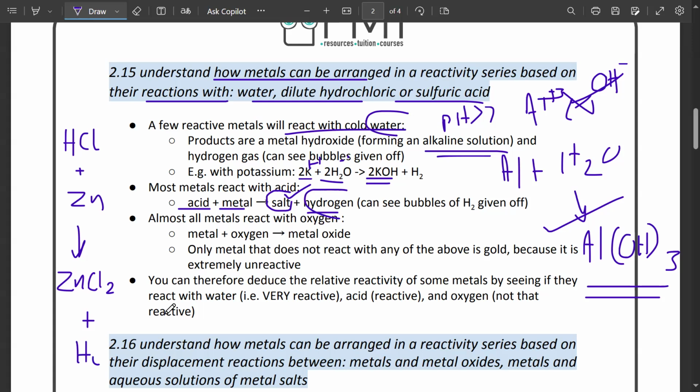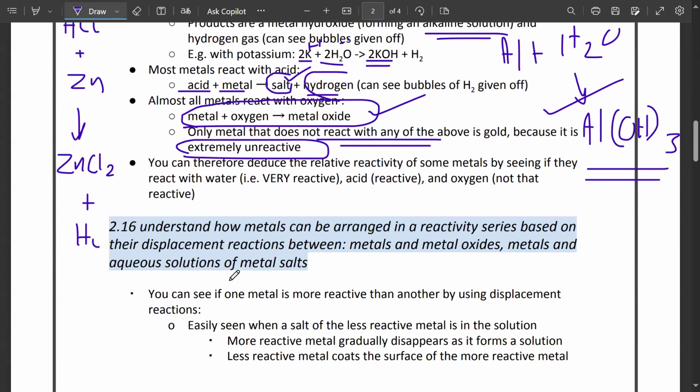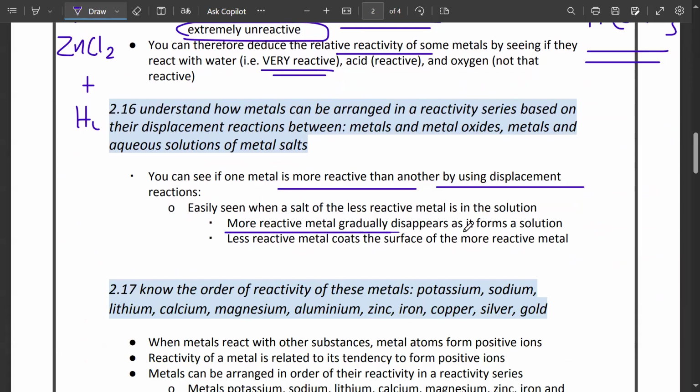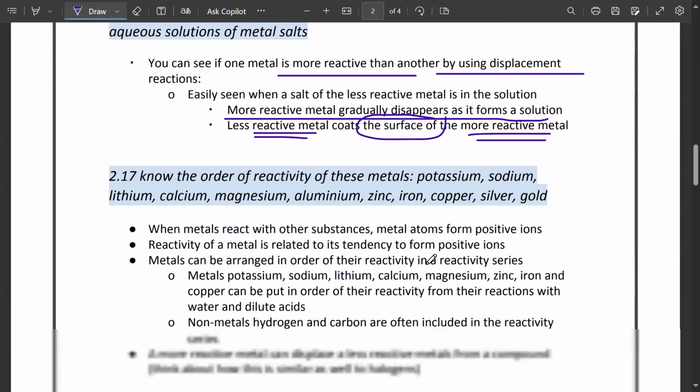Clear? Simple reaction. Almost all metals react with oxygen, forming metal oxide, and the only metal that does not react with any of the above is gold, because gold is extremely unreactive. You can therefore deduce the relative reactivity of some metals by seeing if they react with water or not. You can also see one metal is more reactive by using the displacement reaction, because a more reactive metal gradually disappears to form a solution, and the less reactive metal coats the surface of a more reactive metal.